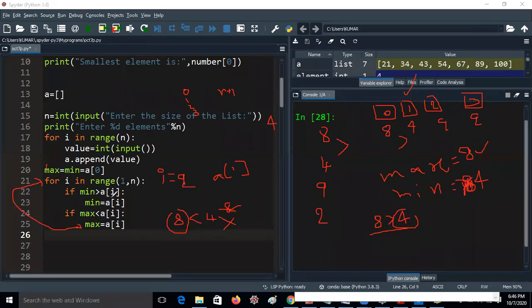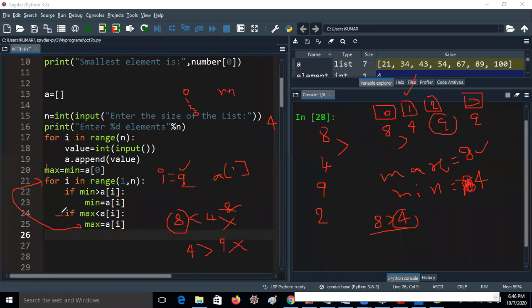If minimum greater than A of I, what is the minimum now? Minimum already changed to 4. Now you can write 4 is greater than A of I. I value is 2, guys. A of 2 value is 9. 4 is greater than 9? Here I am finding the minimum. That's the reason the condition is false. 4 greater than 9 is not at all true, right?